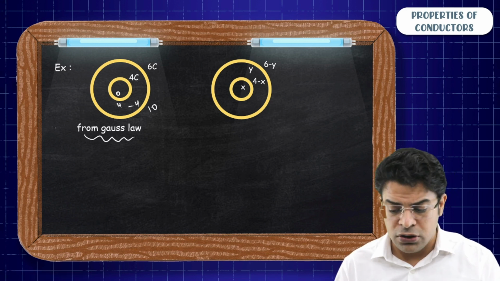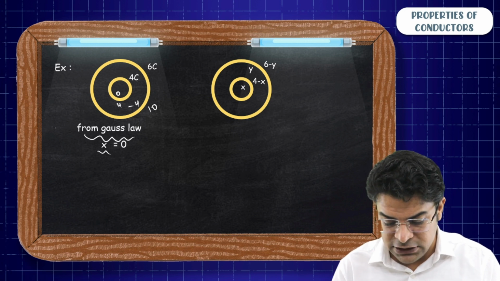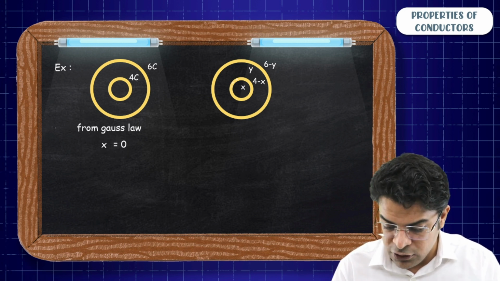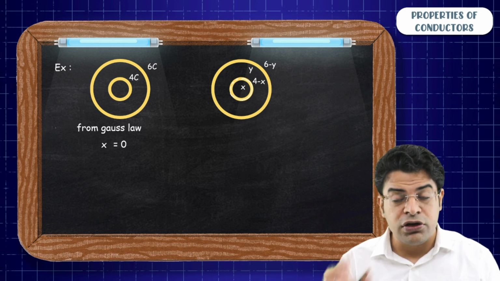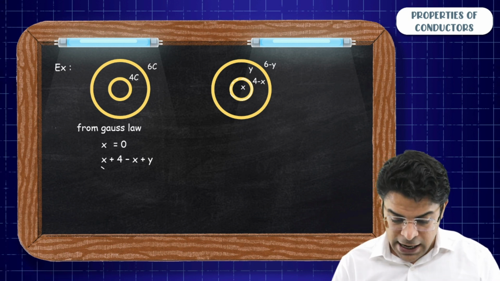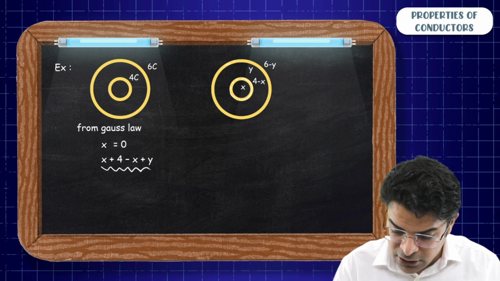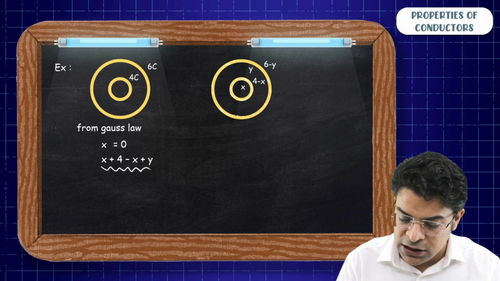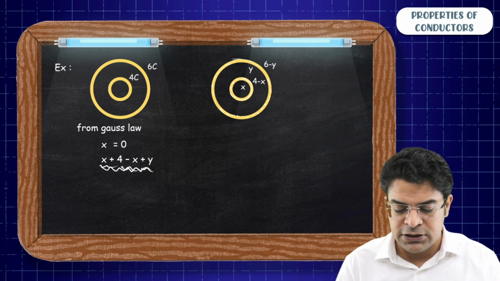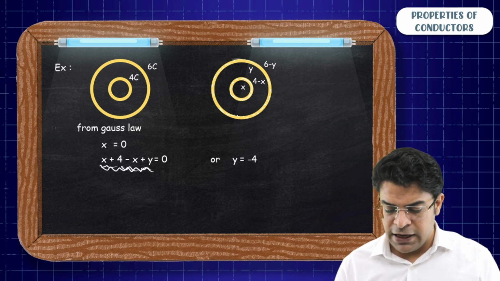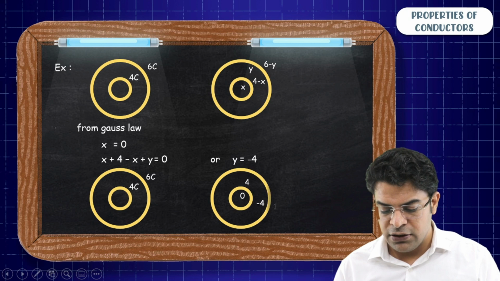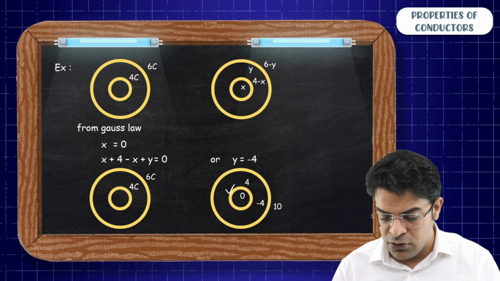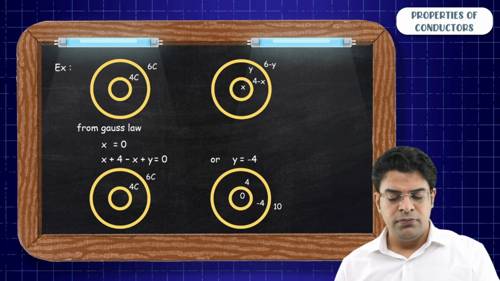So from Gauss law, you will say that x equals 0. Why? You thought of a Gaussian surface between the inner surface and outer surface of the inner shell. And from Gauss law, you can think of another Gaussian surface between the inner surface and outer surface of the outer shell, and you will write x plus 4 minus x plus y equals 0, or y comes out to be minus 4, and then you can think of the distribution of charge. You get 0, 4, minus 4, 10.